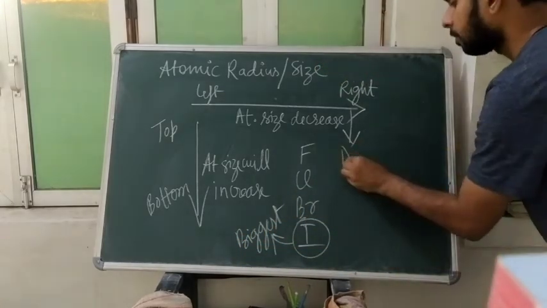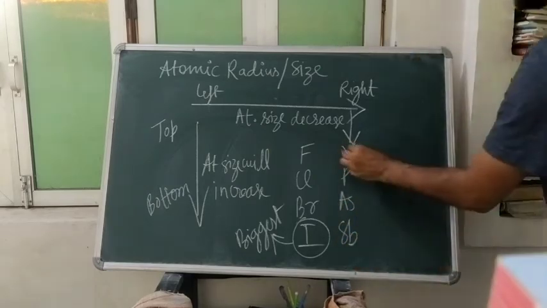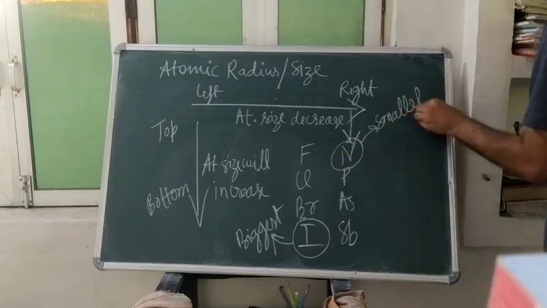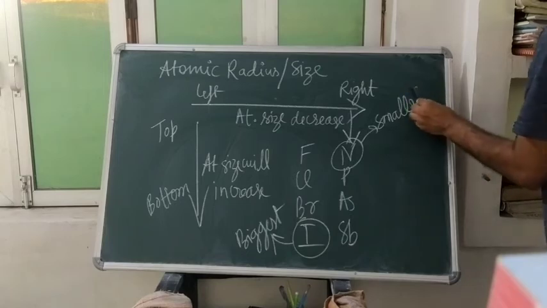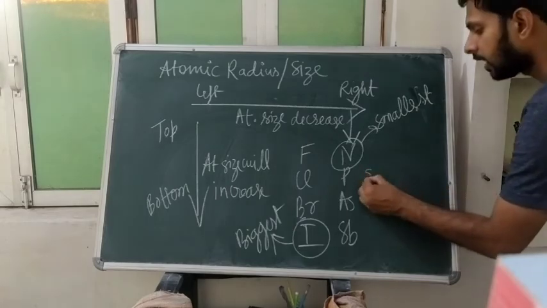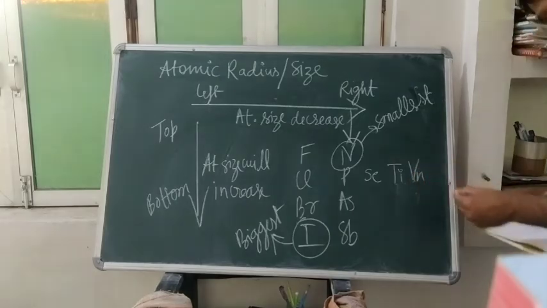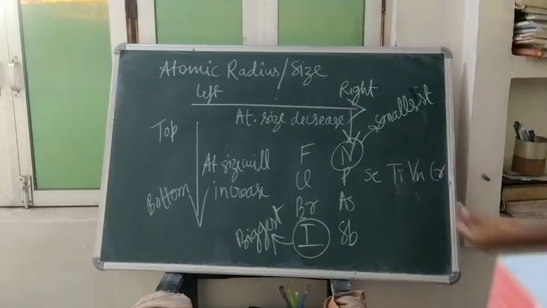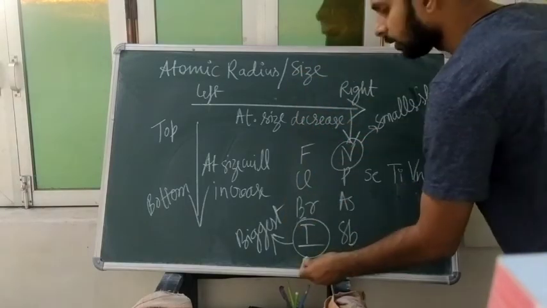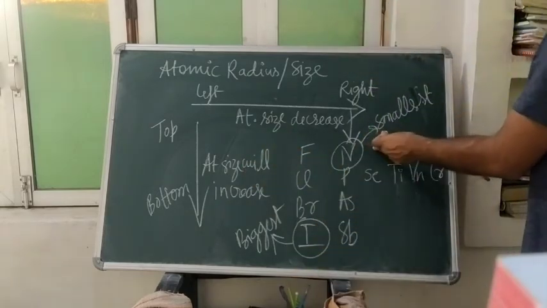And N, P, As, Sb, now Sb. So this one will be the smallest among these. In the same way, going from top to bottom, atomic size will increase, so this will be the biggest and this will be the smallest.